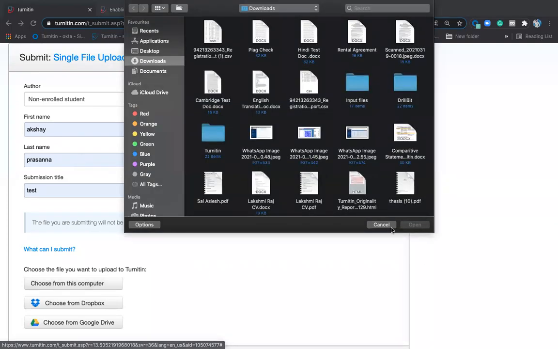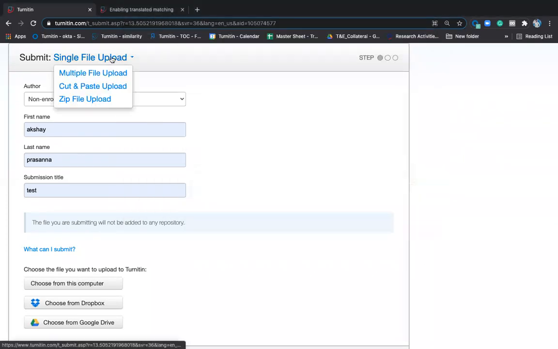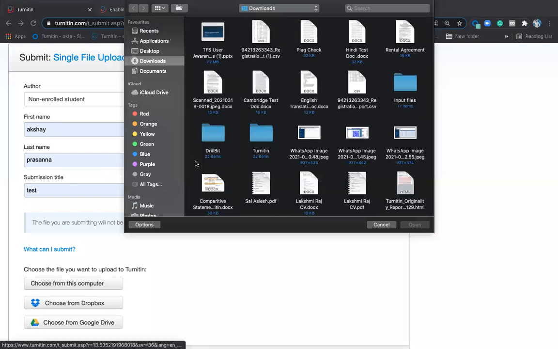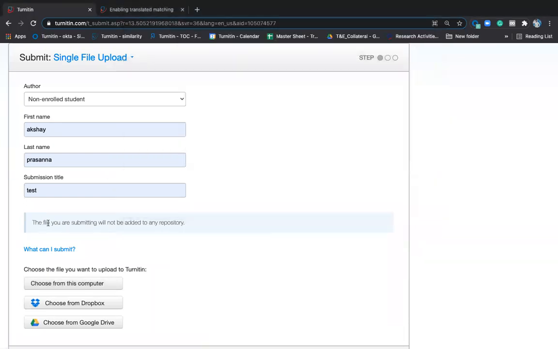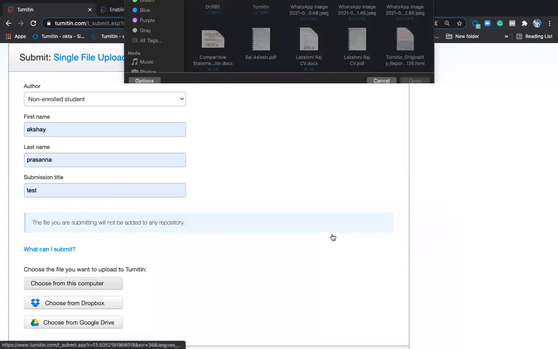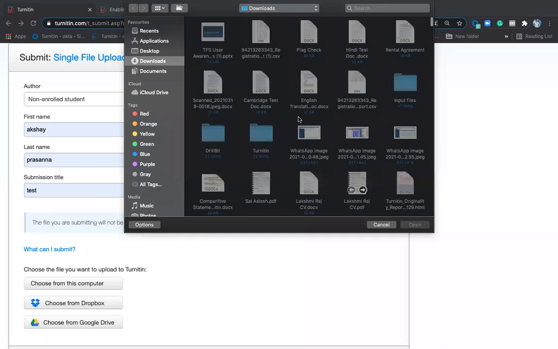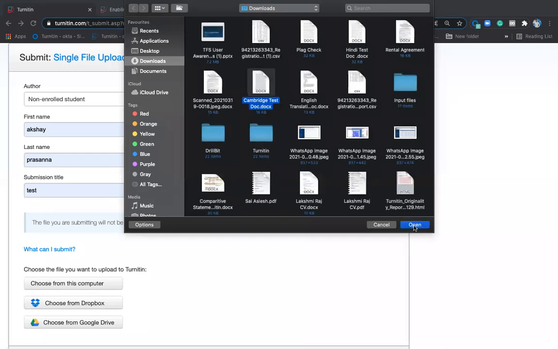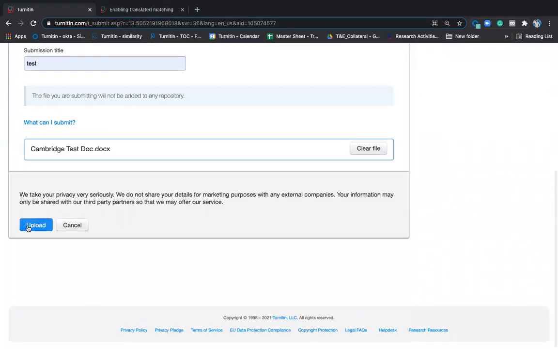And also, before I proceed here, you can do single file upload, multiple file, cut and paste, and zip file also. Any of this option can be done. It will also show here, this file you're submitting will not be added to any repository. So it gives you a note also. So let's upload one of the files. Taking one document, clicking on open and upload.